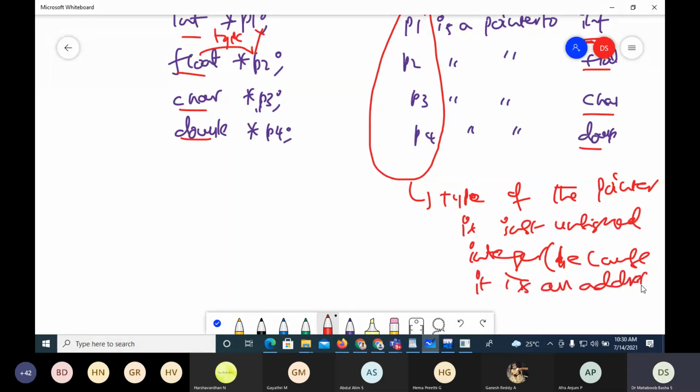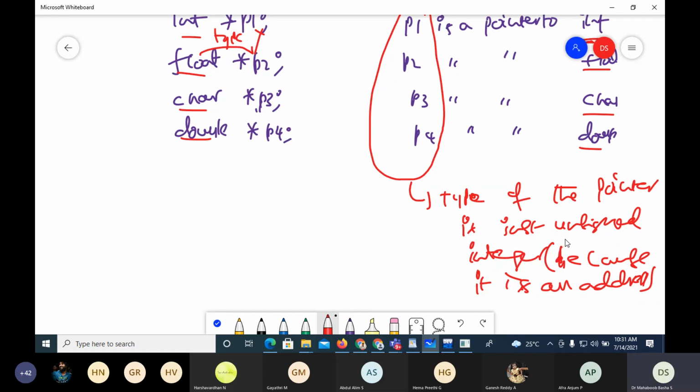So this is one important point to note. In the declaration, we have a type that is not the type of the pointer. It is the type of the data the pointer is pointing to. Irrespective of the type of the data the pointer is pointing to, the type of the pointer is always unsigned integer, because the pointer is holding an address, whether the data in the location is character, integer, float, or any other user defined data. The type of the pointer remains the same.